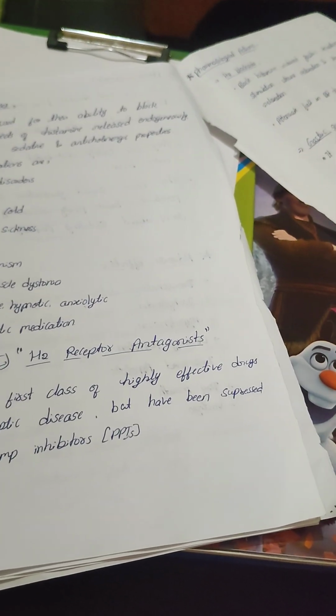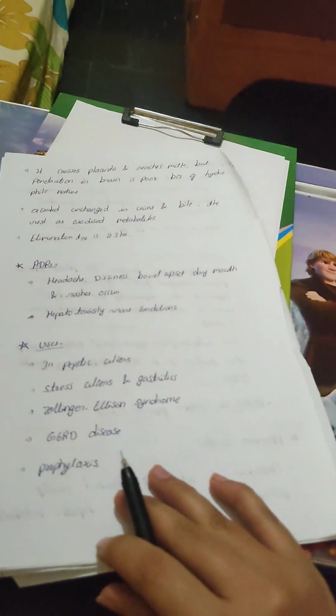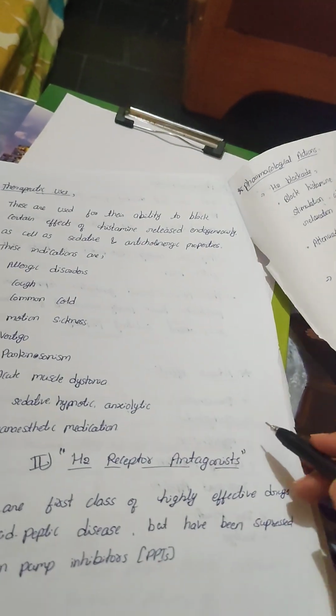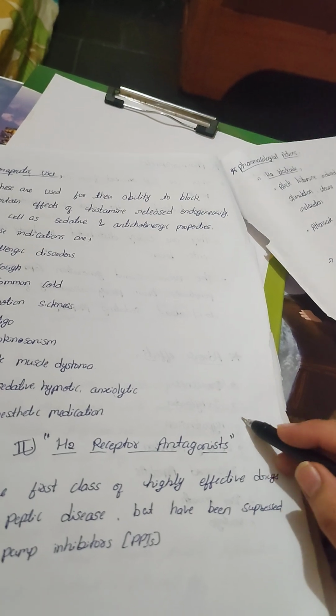So the H2 receptor antagonist blocks that pathway, decreasing cAMP, and it inhibits gastric acid secretion.